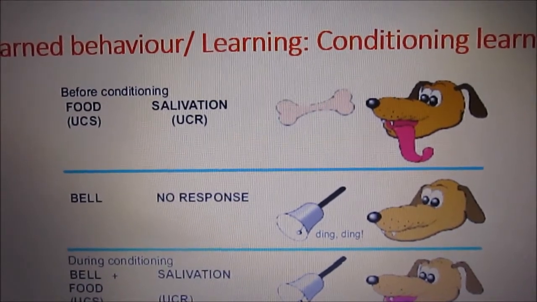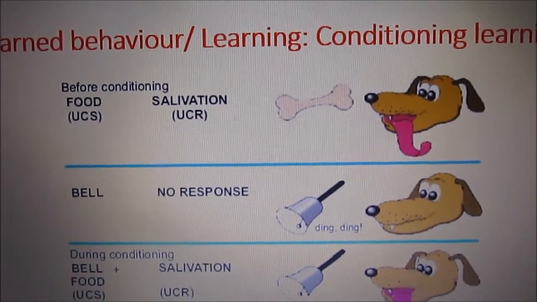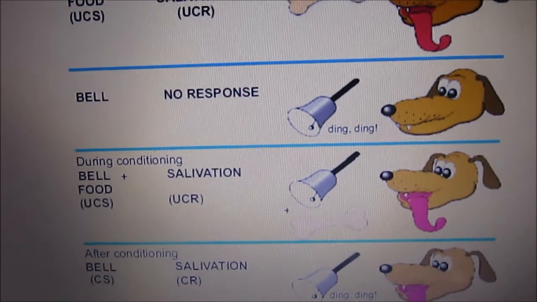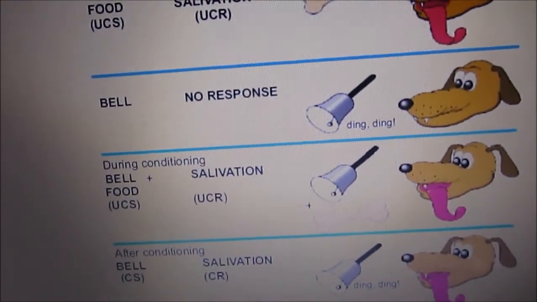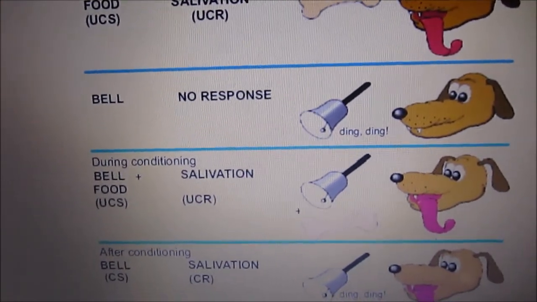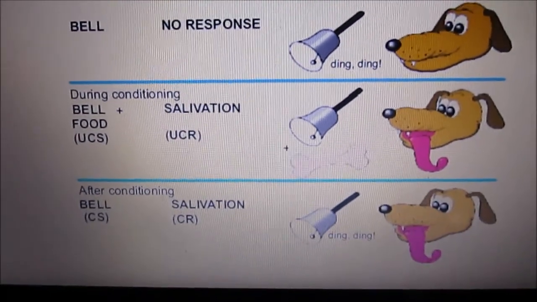But now he says, okay, I will give the meat, I will give the food, and at the same time, I will ring my bell. So, by that time, there is food, there is the bell, and we see the dog is salivating. Finally, what does he do?